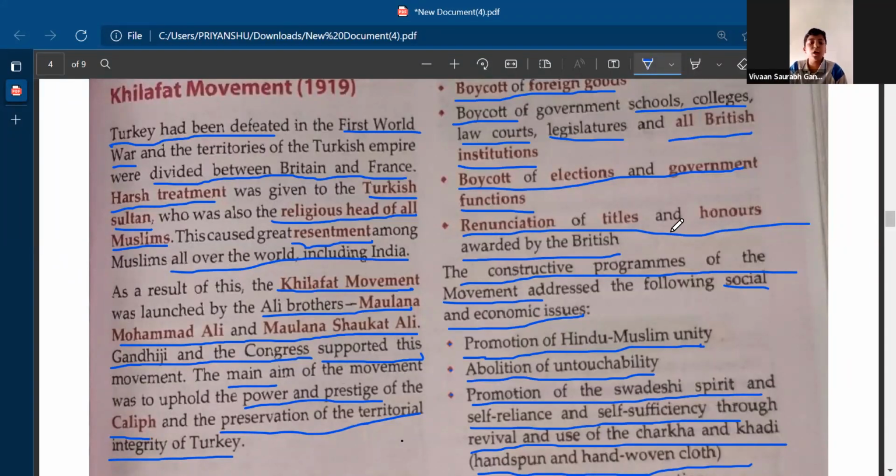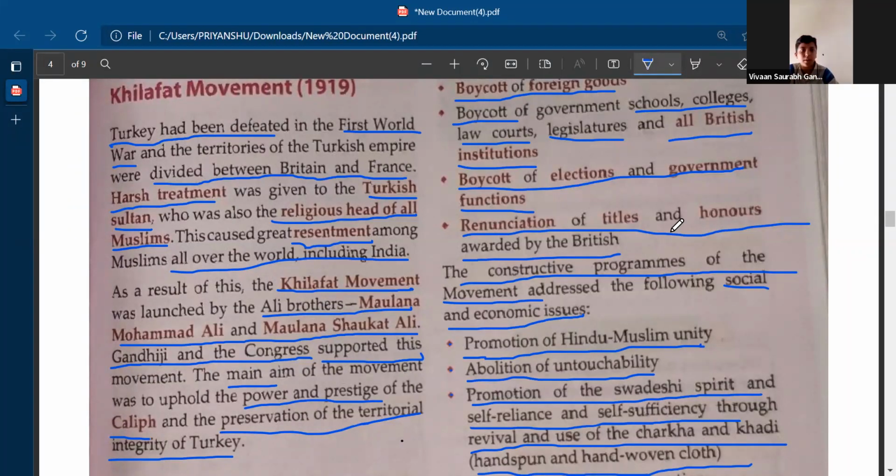Ma'am, Turkey was defeated in the First World War. The Turkish Empire was divided into two halves, one for Britain and one for the French. Then the British and French armies tortured the Sultan. Sultan means the Khalifa of the empire. So it hurt the religious sentiments, as he was the biggest leader of the Muslims.